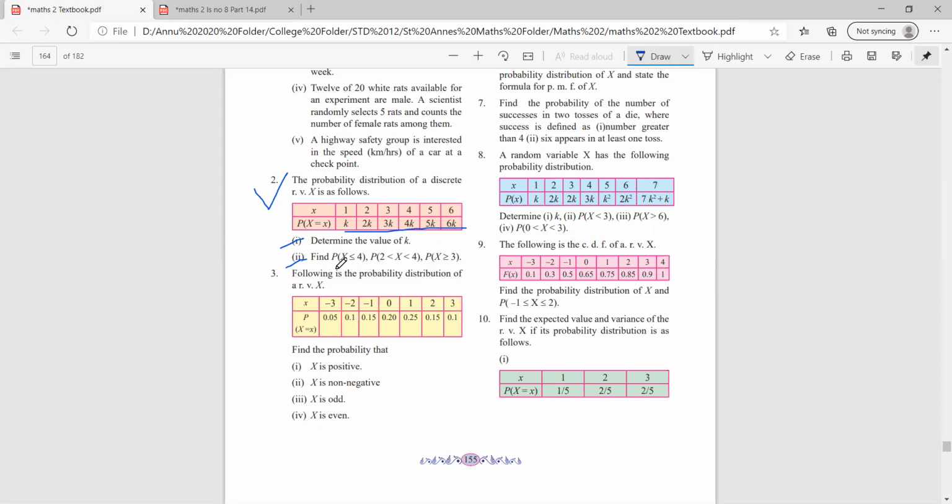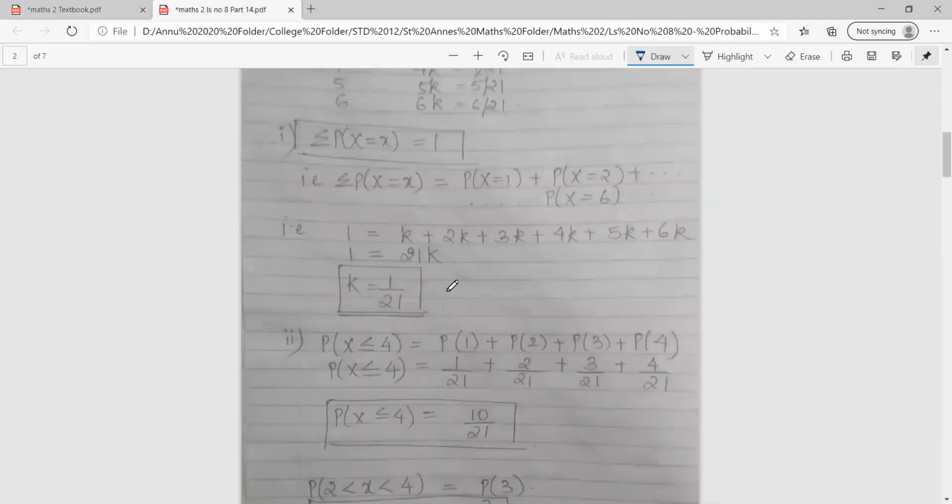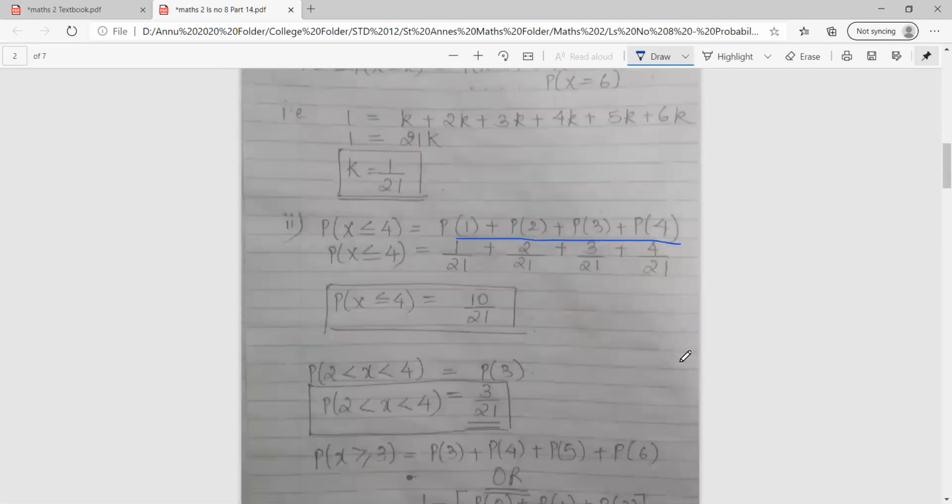So the very first probability they are asking is x less than equal to 4. So less than equal to 4 will have all the numbers less than 4 plus 4 as well, because the equal to sign is given there. So I will write probability of x less than equal to 4 is equal to p of 1 plus p of 2 plus p of 3 plus p of 4. So as we have found out the value of k, I have substituted. So I get 1 by 21 plus 2 by 21 plus 3 by 21 plus 4 by 21. Answer is 10 by 21.